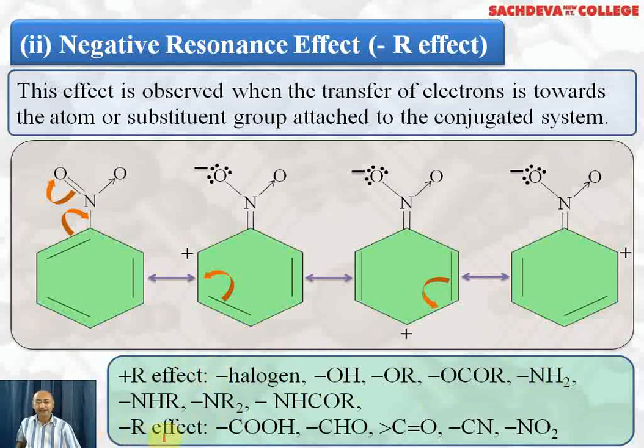The minus R effect, that is, the negative resonance effect, will be shown by carboxylic acid, aldehyde, ketone, cyanide, and nitro group. In all of them, the carbon is attached to a more electronegative atom, so that the carbon which is attached to the benzene ring becomes positively charged and it withdraws electrons.